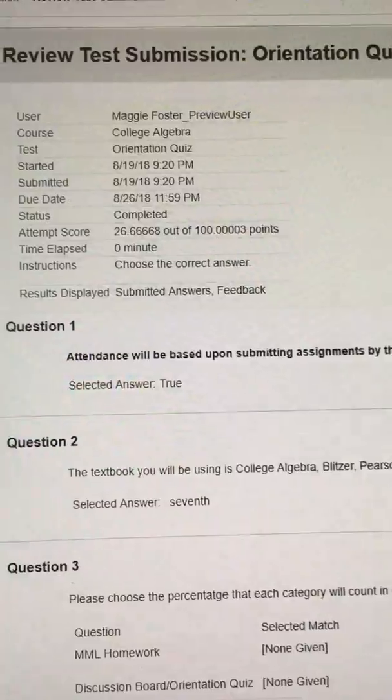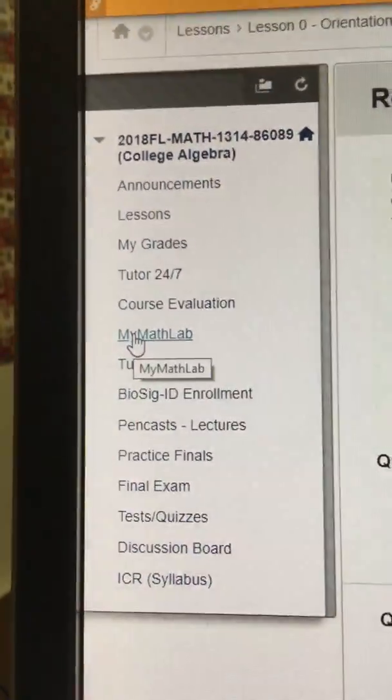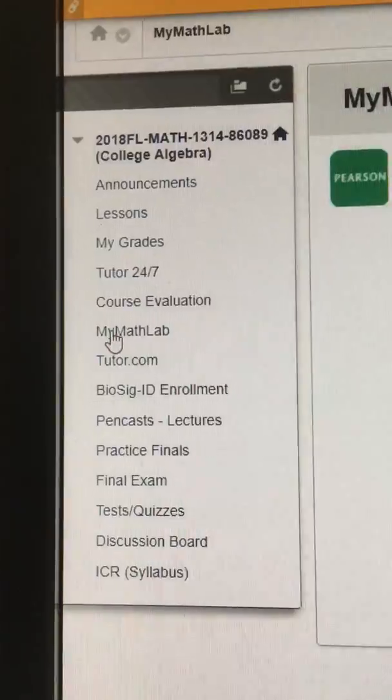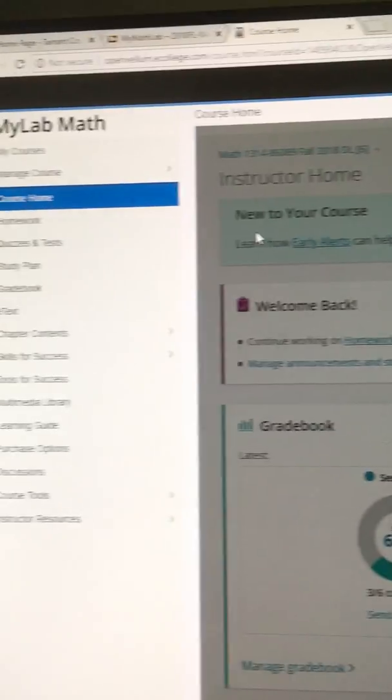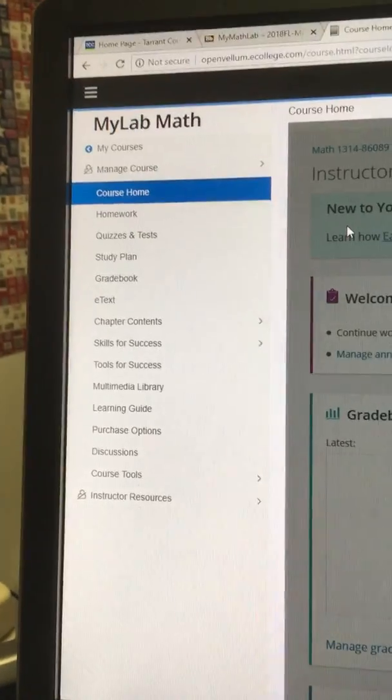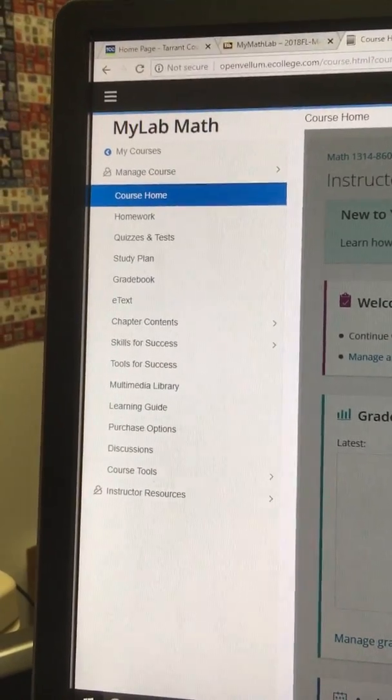The other thing that I would like to show you on your Blackboard account is your Mymathlab. So you have a tab there. You can click on the Mymathlab tab, and right there will get you the link that takes you to Mymathlab. When you first come into Mymathlab, it's going to ask you if you have a Mymathlab account. If you do, you can use that account. If not, you'll need to create an account.